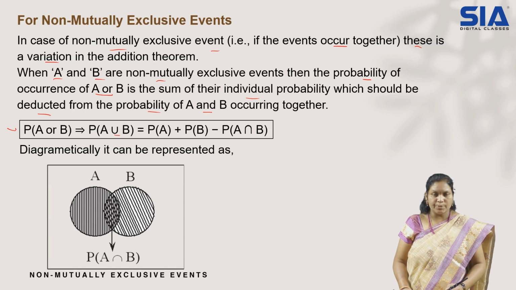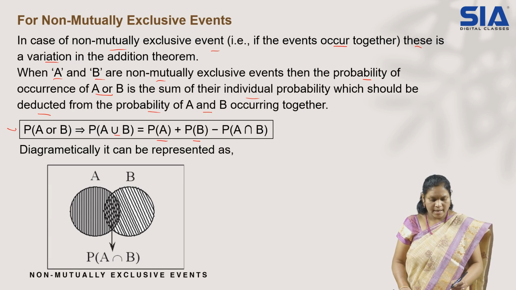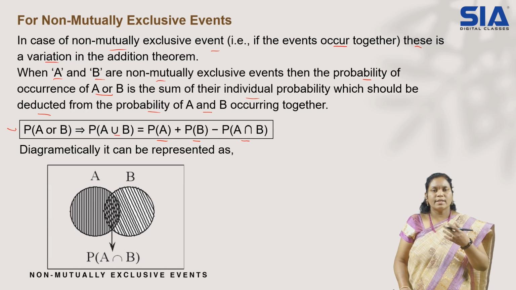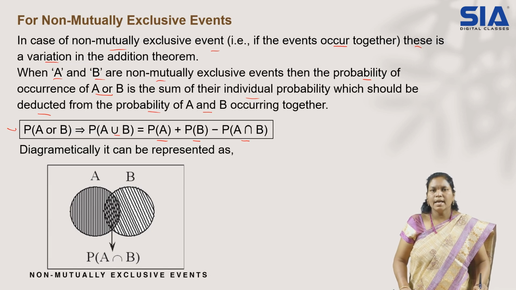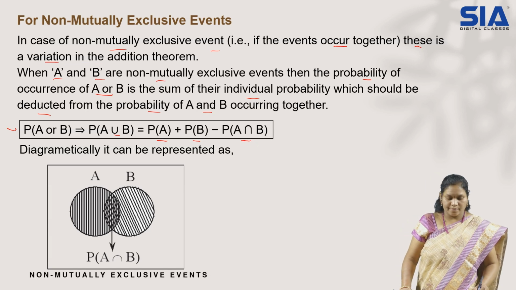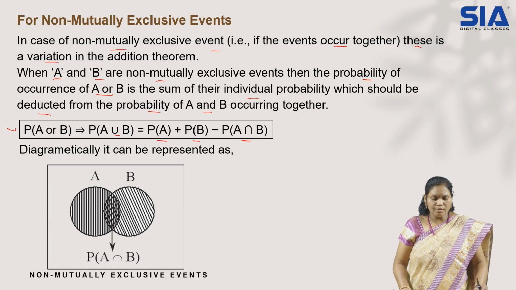So how the formula goes here is: A union B, that is A or B, is equal to both the values being added, as we discussed already for mutually exclusive events. So add both of the individual possibilities, then subtract wherever their intersection is possible. Means we have to subtract the both-together approach. Like taking out a red card which is a queen card, I'm telling, right? So both at a time, whatever possibilities are there, you have to subtract from the formula. So this becomes your addition theorem formula for non-mutually exclusive cases.